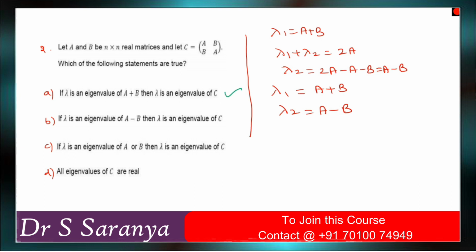So option A is correct. That is, if lambda is an eigenvalue of A minus B, then lambda is also an eigenvalue of C. This is also correct because the eigenvalues of C are A plus B and A minus B. So, lambda is an eigenvalue of A or B, then lambda is an eigenvalue of C. This option is false.